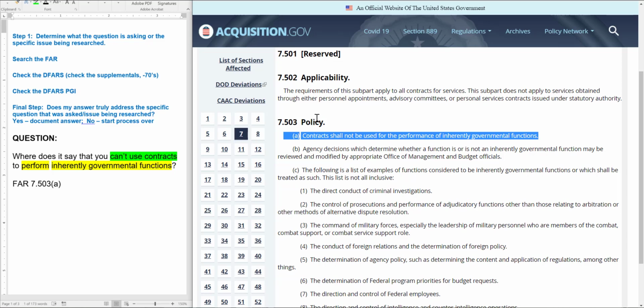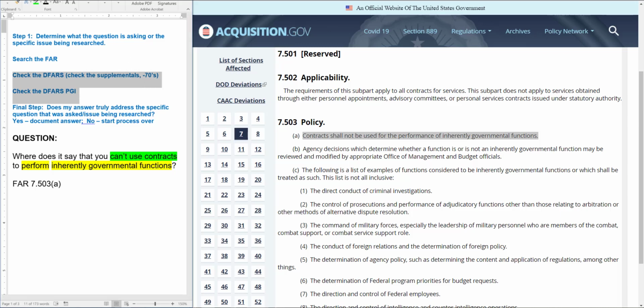Okay, so there's 7.503. I think that actually answers my question very well. Where does it say that you can't use contracts to perform inherently governmental functions? Well, right here it says contracts shall not be used for the performance of inherently governmental functions. I think that's pretty clear. So then, am I done? Well, we're not done, because we're in the FAR and DFARS exercise, and so I need to check out the DFARS as well as the DFARS PGI.